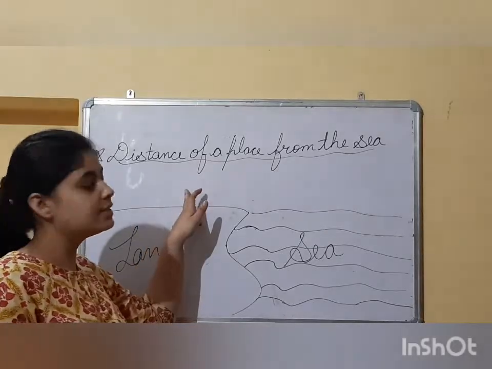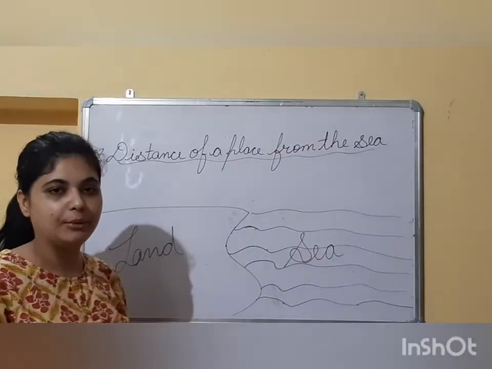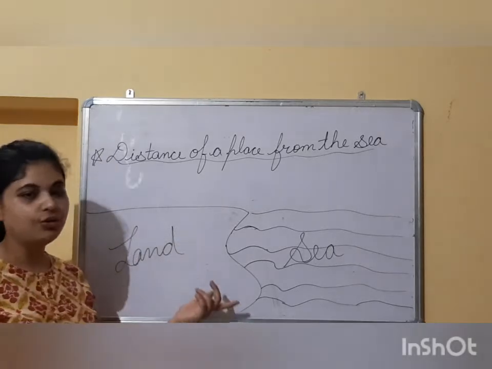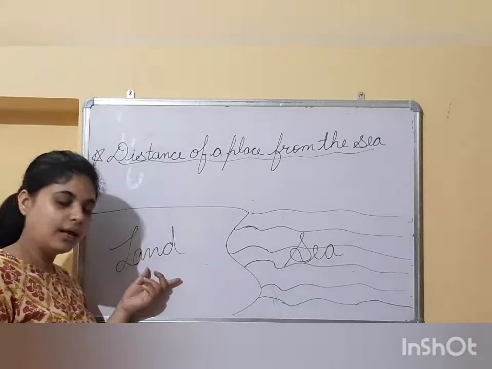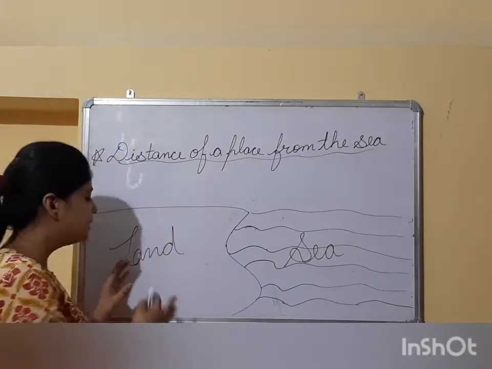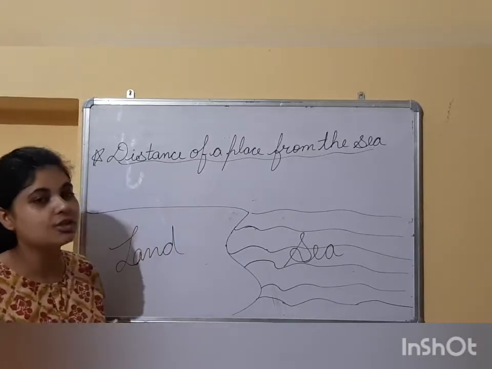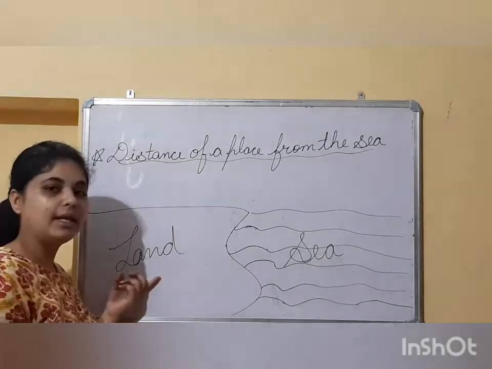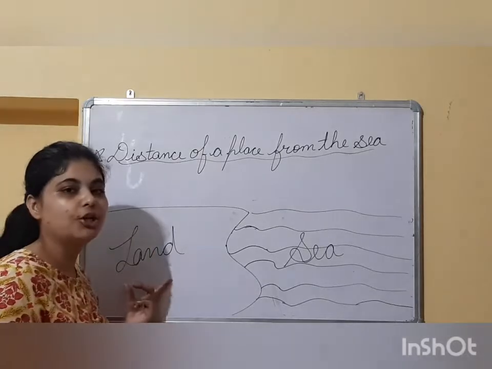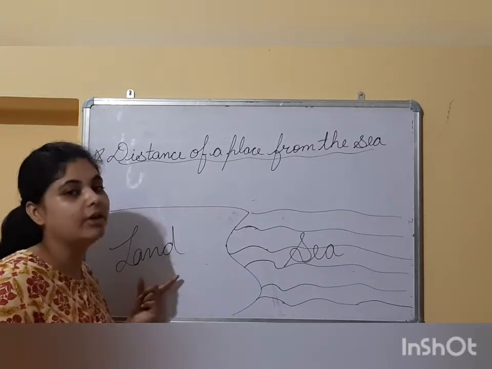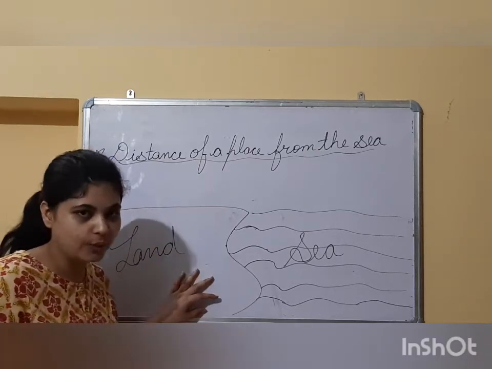So students, next, the distance of a place from the sea also affects the climate of a place. So here I have drawn two pictures. One is, this is the sea, this is the land, right? So what happened? This is the property of the land, that it heats up and cools down very quickly. During the daytime, when sun rays fall on the land, this is the property of the land that it heats up very quickly. But after heating up, it also cools down very quickly.